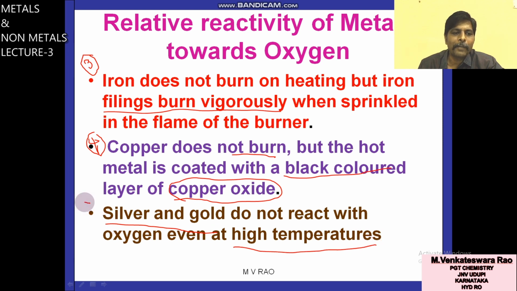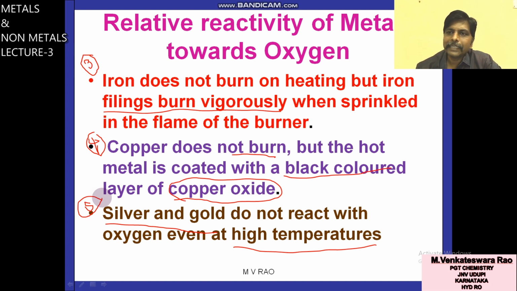So that is the fifth case. I explained relative reactivity in 5 categories. Potassium and sodium react most vigorously with oxygen; that's why they are kept in kerosene oil. Second, magnesium, aluminum, zinc and lead react with oxygen and form a thin layer of oxide, so that oxide layer prevents the vigorous reaction.